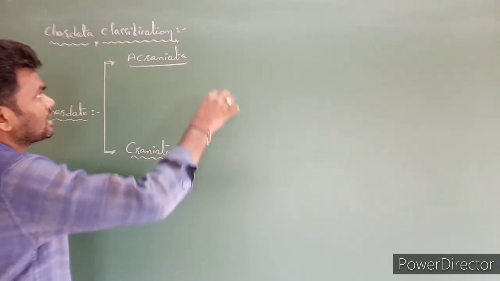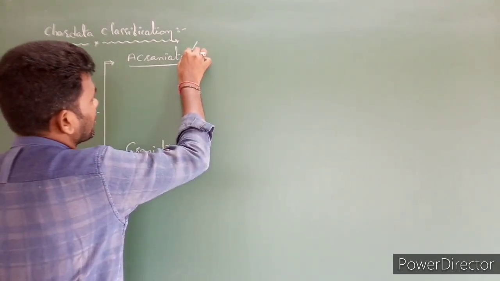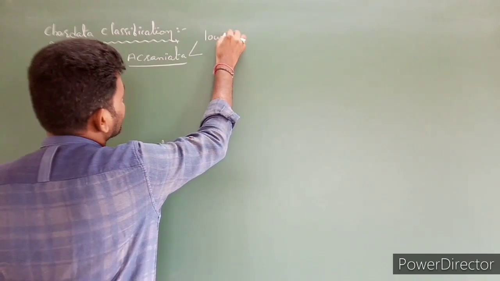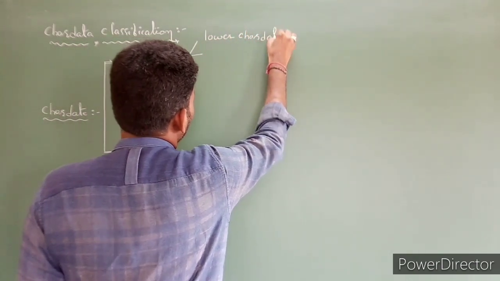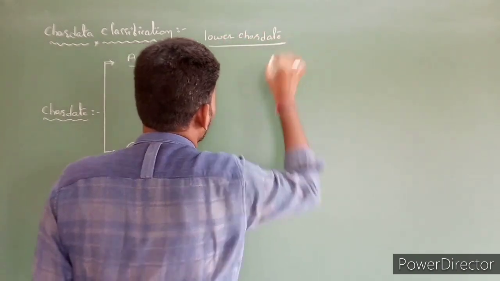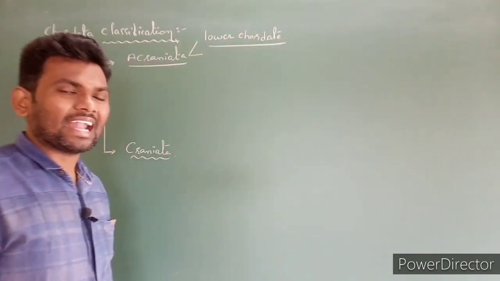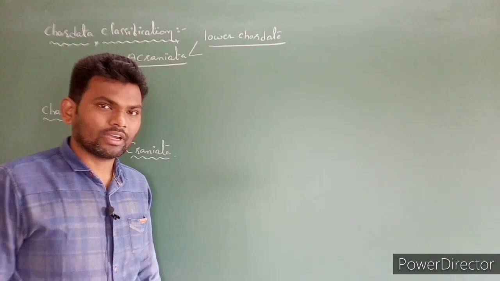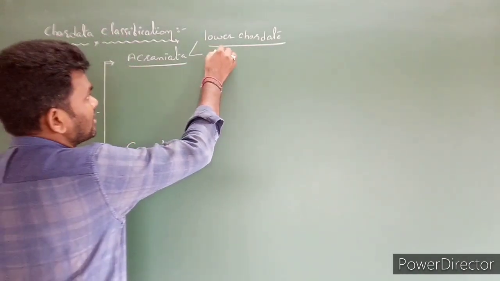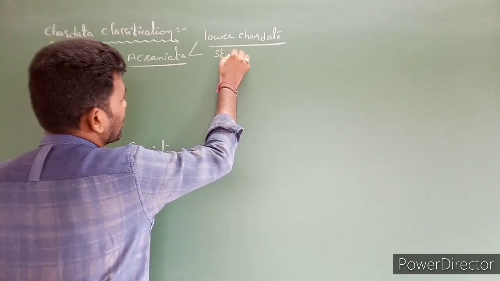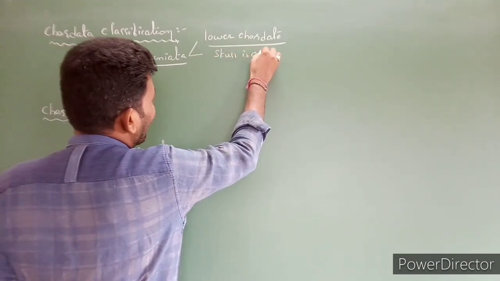Acraniata are the lower chordates. A means absent, cranial means skull, so here the skull is absent.